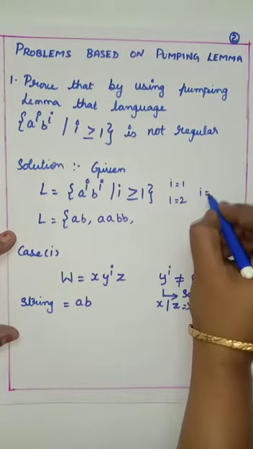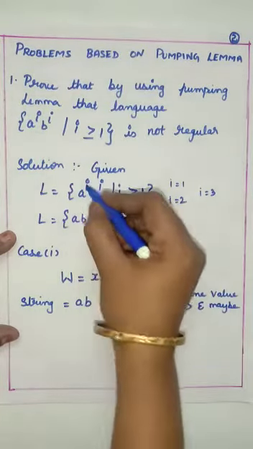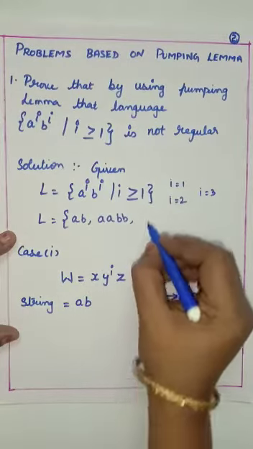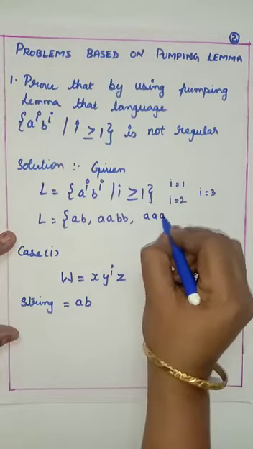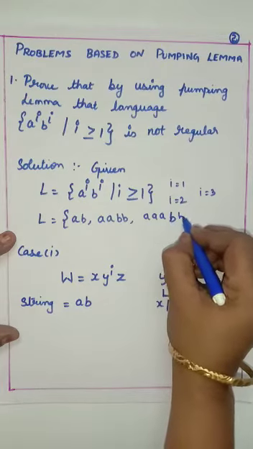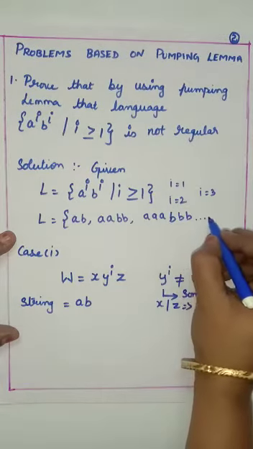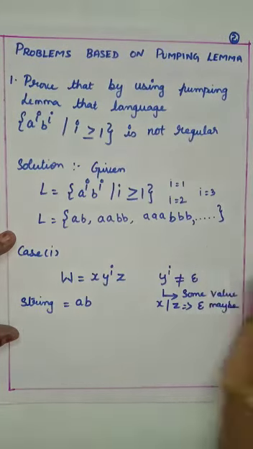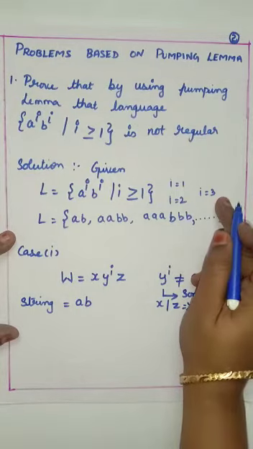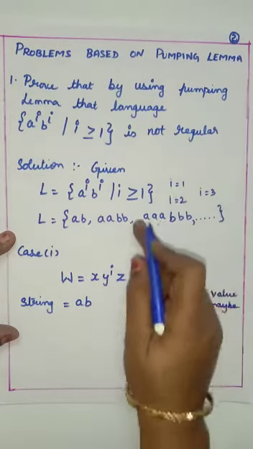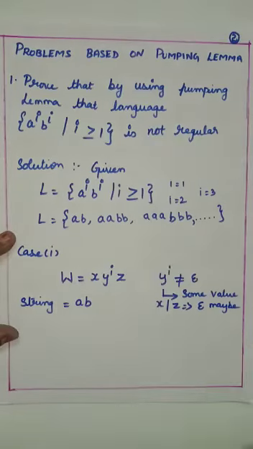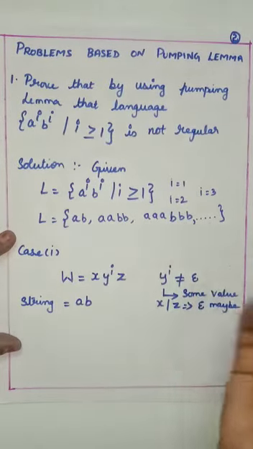Similarly, when i is equal to 3, a to the power of 3, b to the power of 3, so triple A, triple B. So like this it goes on. Whenever you increase the i value, that many times your A and B will get incremented.